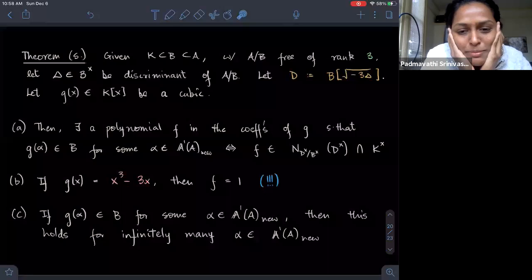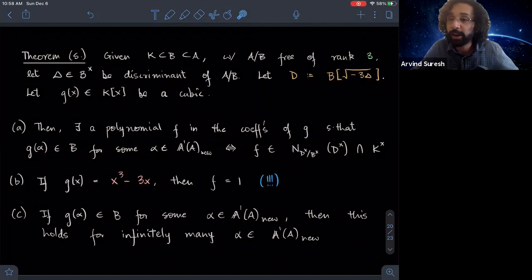Well, I had one. What's special about this x cubed minus 3x? Oh, because this works for any B and any A of degree 3. So like you give me a number field of degree 1 million and an extension of degree 3 million. Then you can find infinitely many points with residue field equal to that first field, and such that the pre-image has residue field equal to that degree 3 extension.